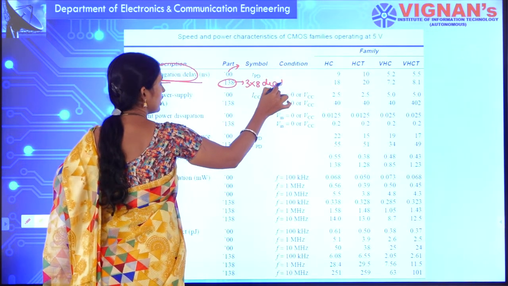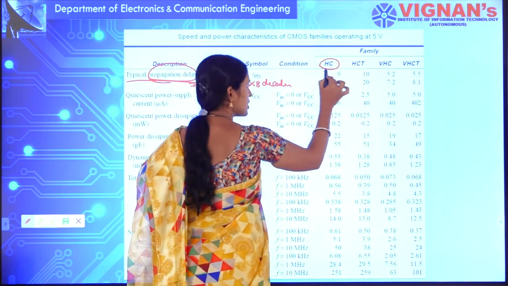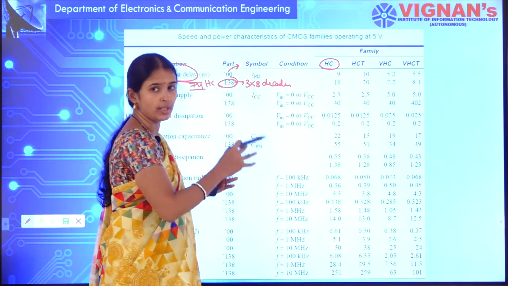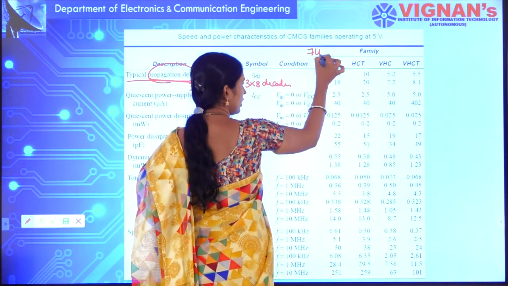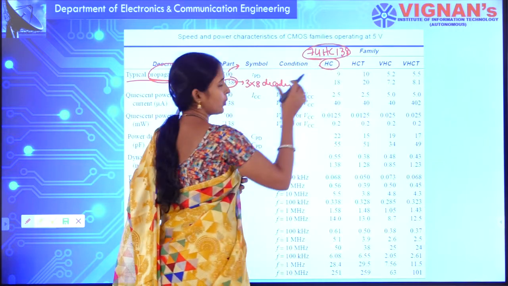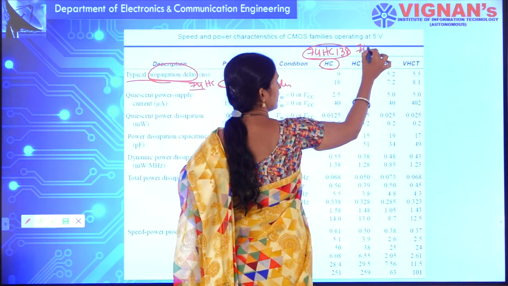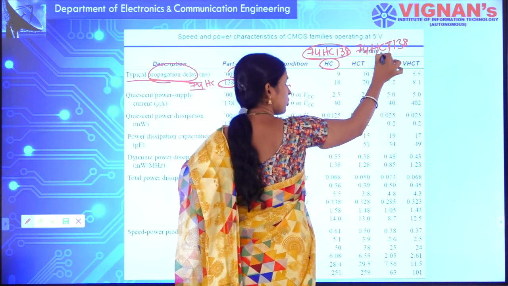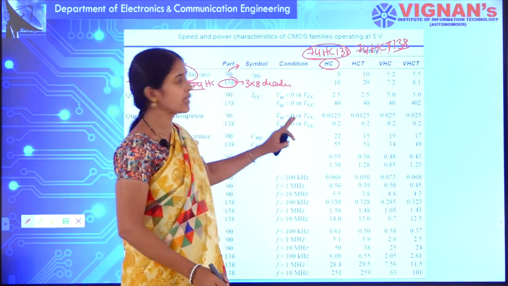Okay. So, if you take 74HC, this indicates your high speed CMOS logic family. 74 is the series part number and 138 indicates it is a 3 to 8 decoder. So 74HC138 is the IC of a 3 to 8 decoder of the high speed CMOS logic family. Again, 74HCT138 is nothing but high speed CMOS with TTL compatibility, with a part number of 138, which indicates your 3 to 8 decoder.